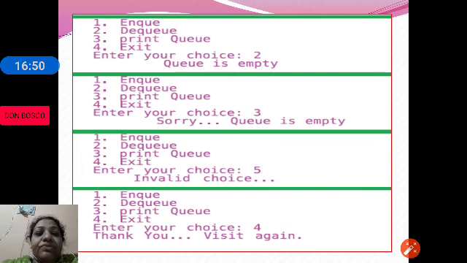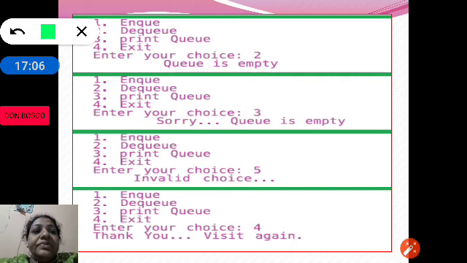Suppose we have given 4 options, that is 1, 2, 3, 4. 1 NQ, 2 DQ, 3 print queue elements and 4 exit. Suppose the user enters 5. 5 is an invalid choice, so we are printing invalid choice.